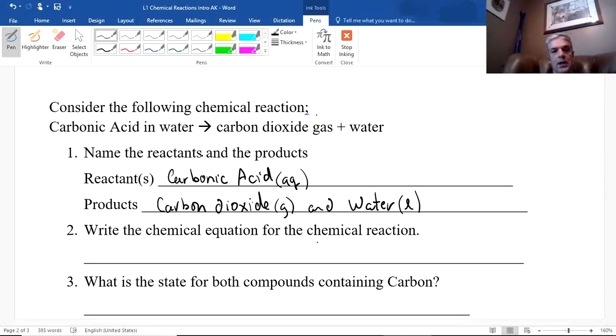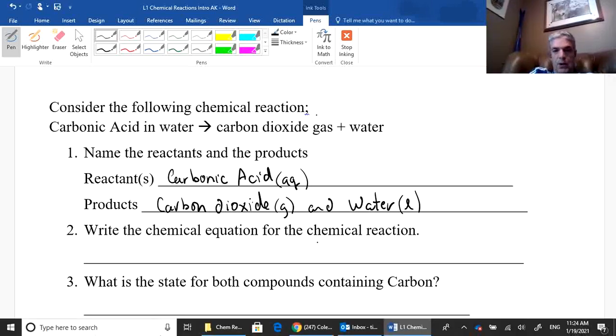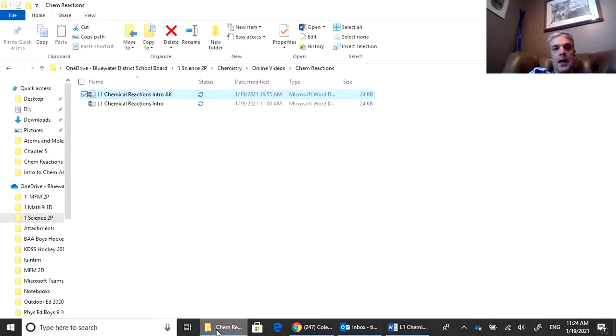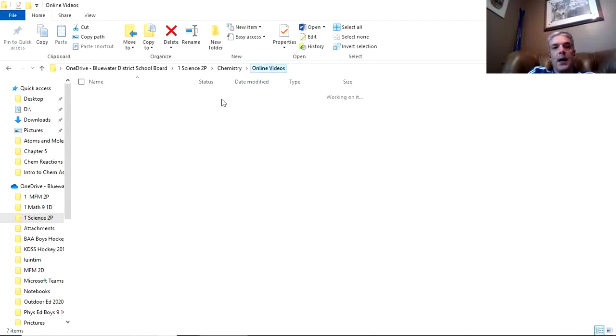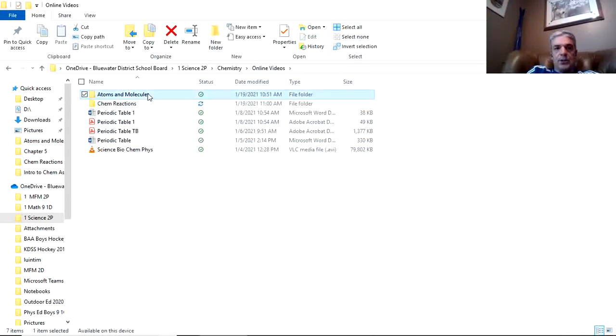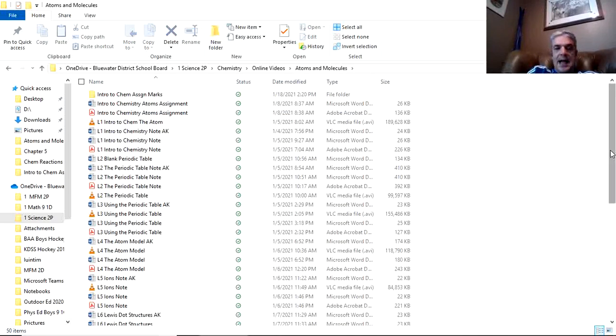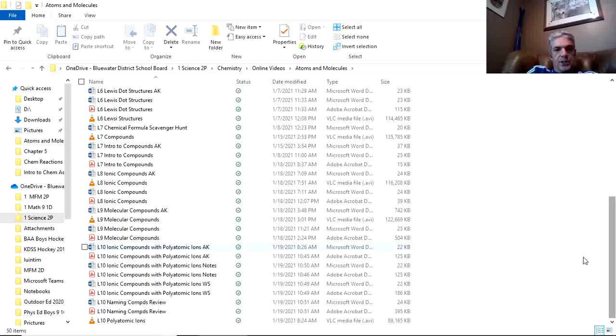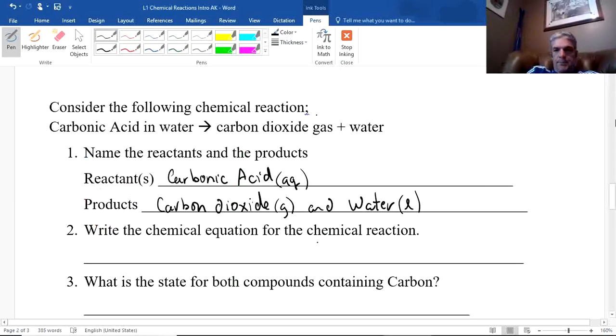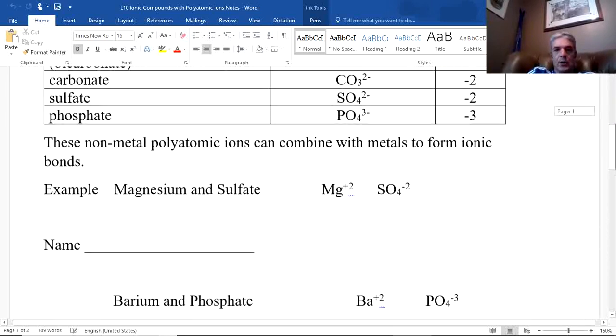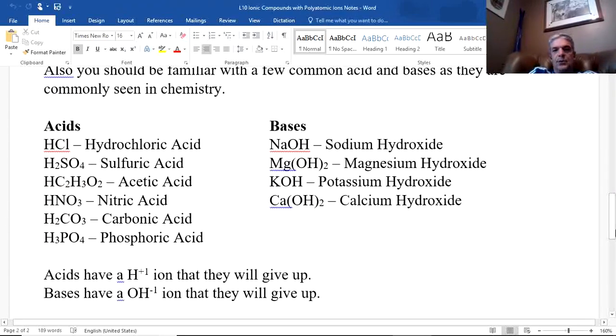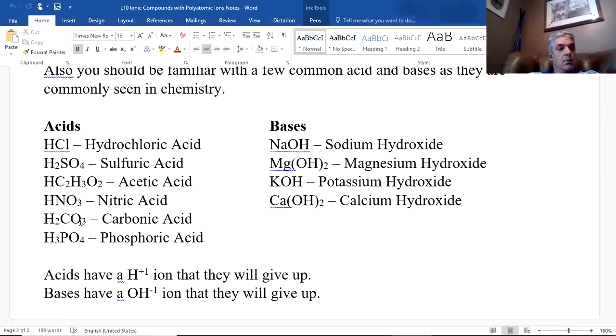Oh, well, if you're going to write, oh, we are actually going to write the chemical equation. Well, then I'm going to need to look up my reaction tables. So I'm going to go and open up a file that has that information in it, okay, which is actually right here. And I got to look up what the heck is carbonic acid. And so here's my acids tables. And there it is, H2CO3. So I needed to know that. I wasn't 100% sure what it was. I was pretty sure, but wasn't 100% sure. So I got to go look it up, and you have those available to you.